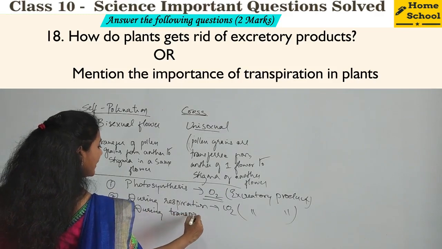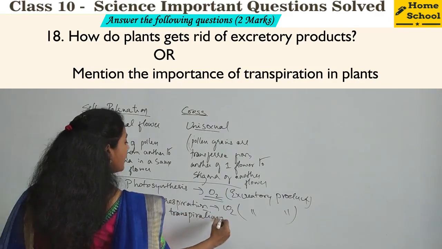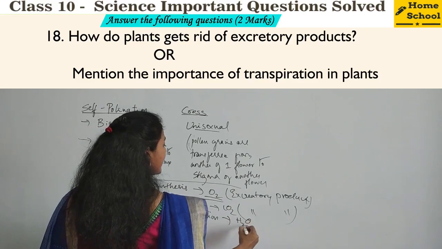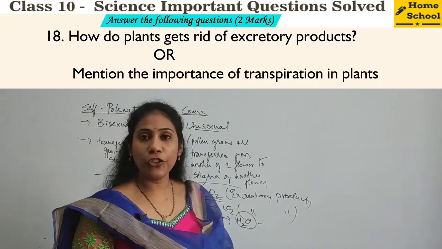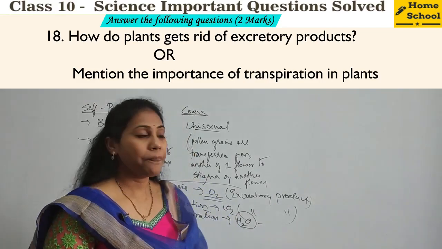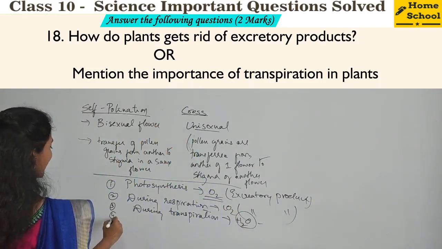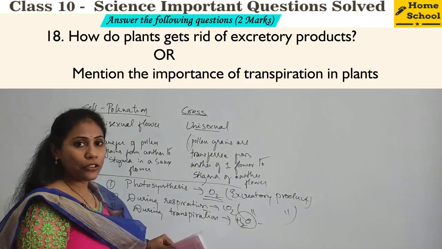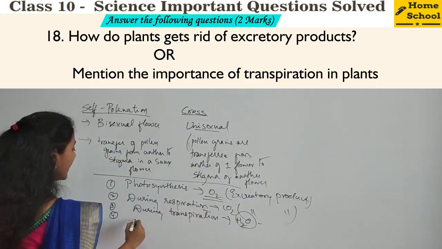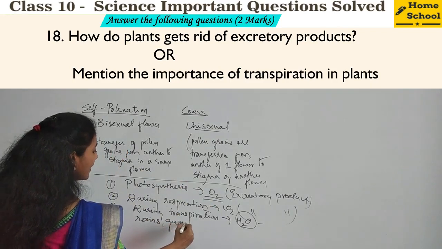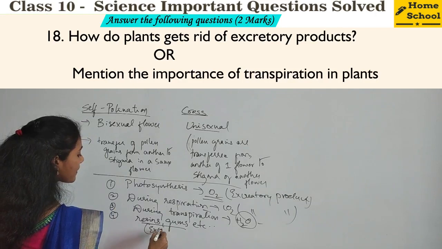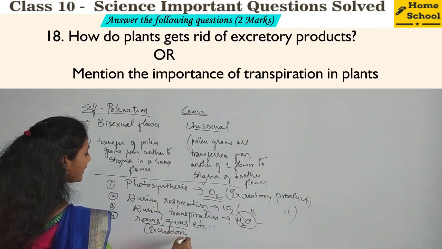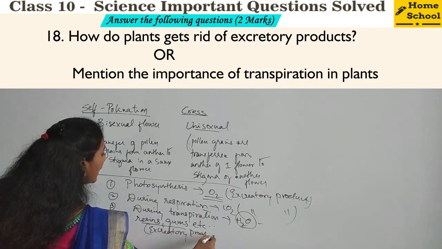Transpiration occurs, right? And during transpiration, water is the excretory product that is released into the atmosphere. This point also you can mention. And many waste products will come out from a plant body in the form of resins, gums, etc. Yes or no? So these are also excretory products.